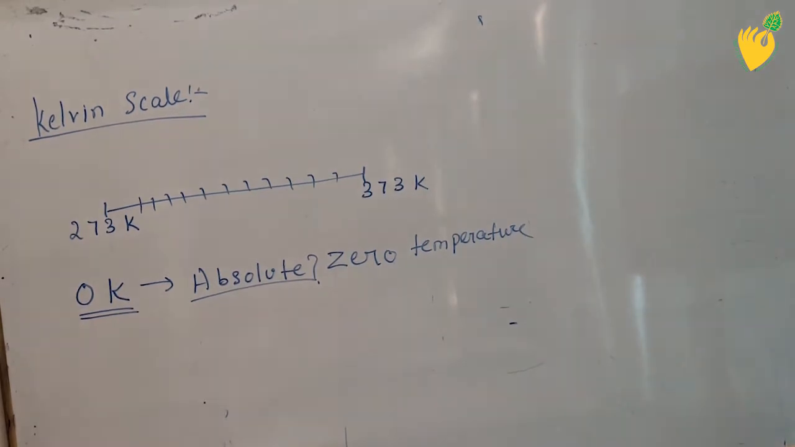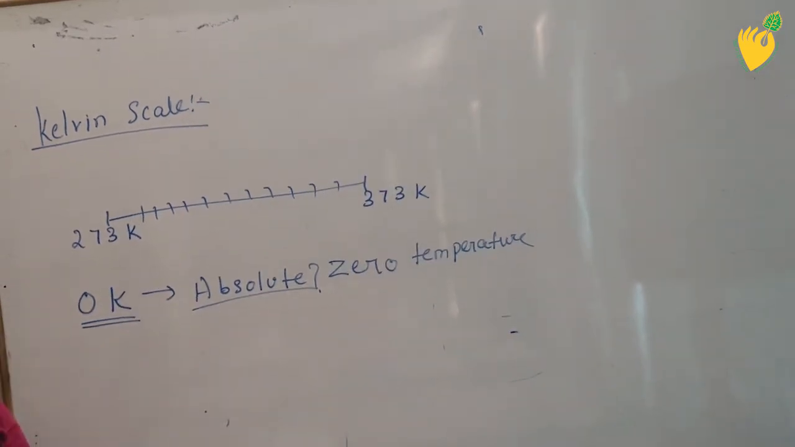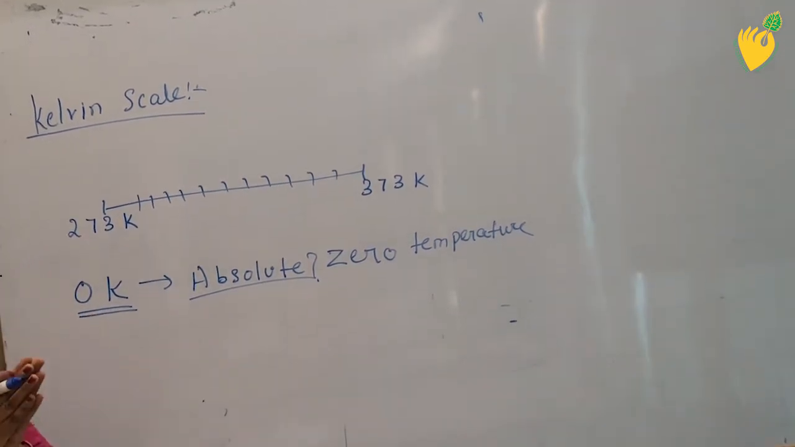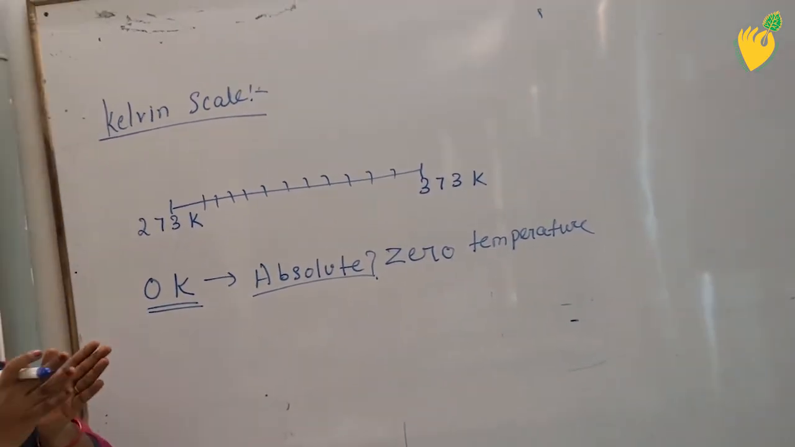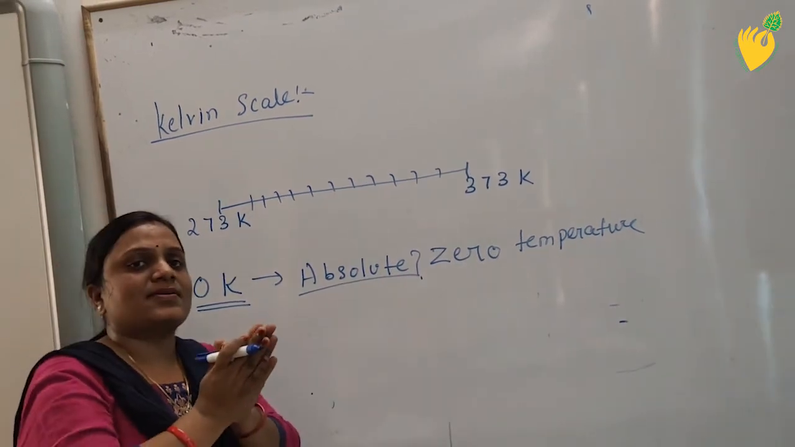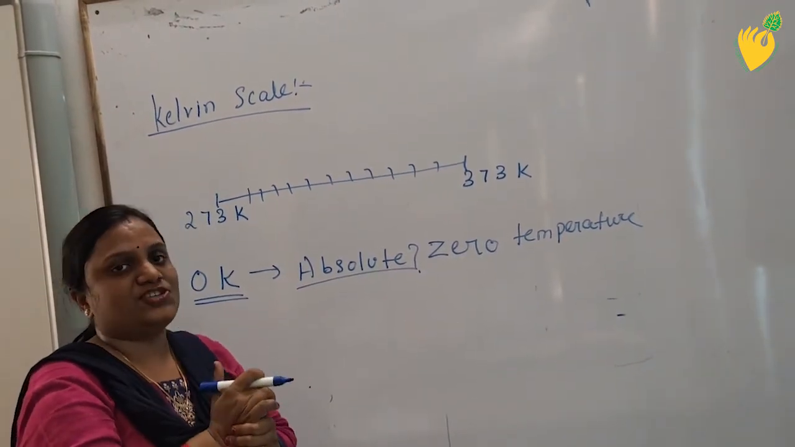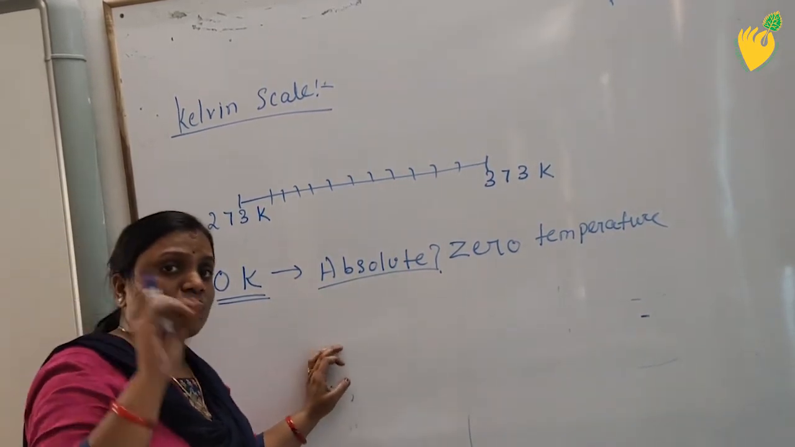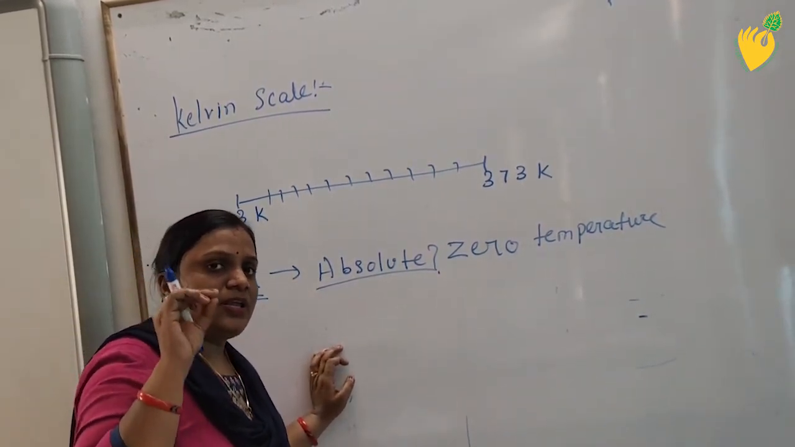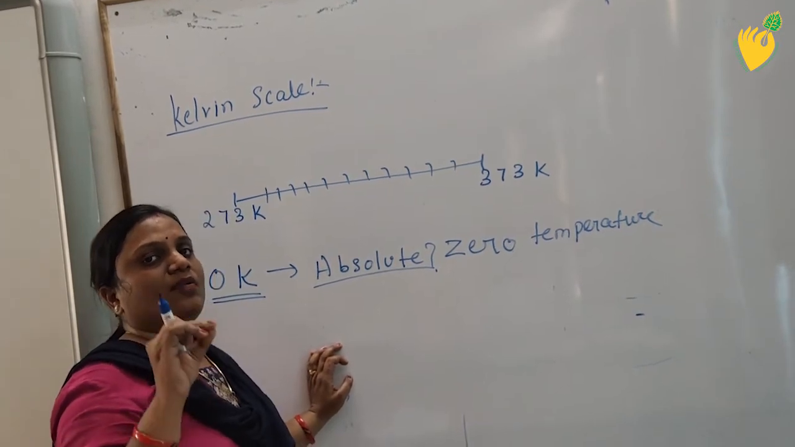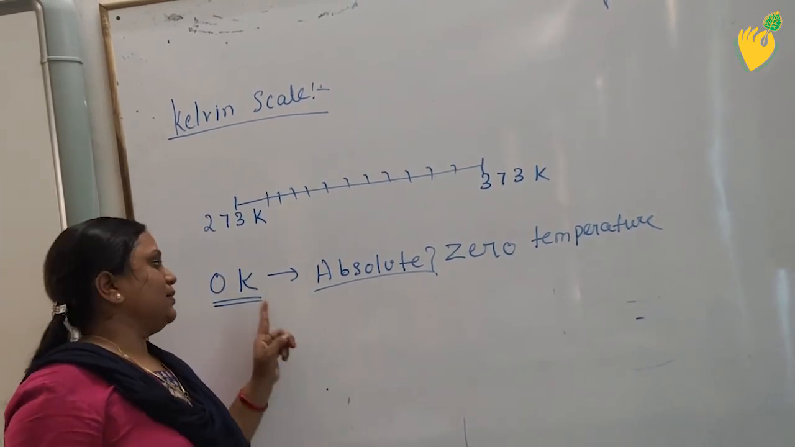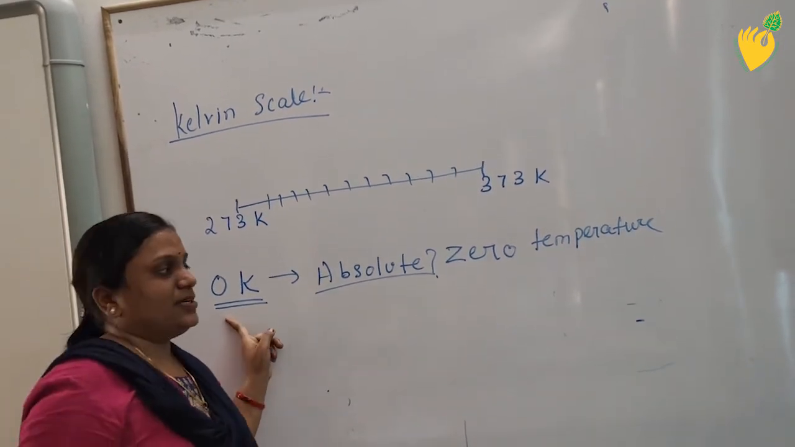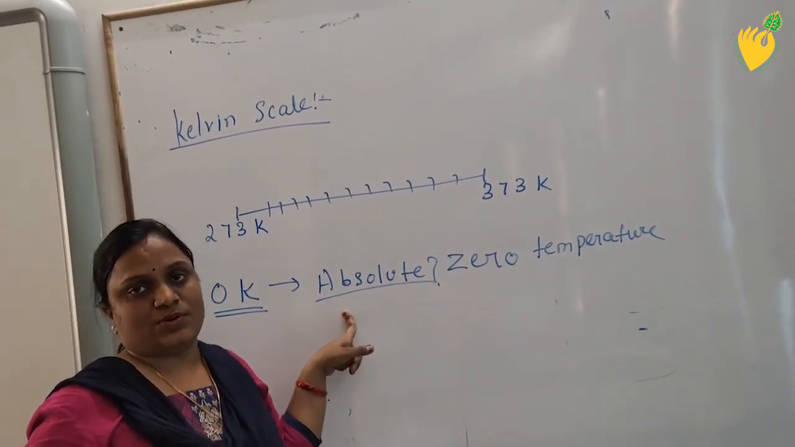Also you have studied that solid, liquid and gas are made up of particles. The particles in solids are tightly packed, the particles in liquids are loosely packed, and the particles in gases are very far apart from each other. But we have also studied that the molecules of particles are always in motion. But 0 Kelvin is the temperature at which the motion of molecules becomes zero.